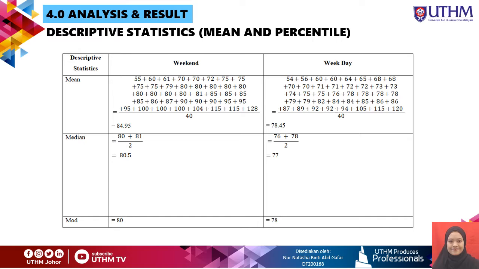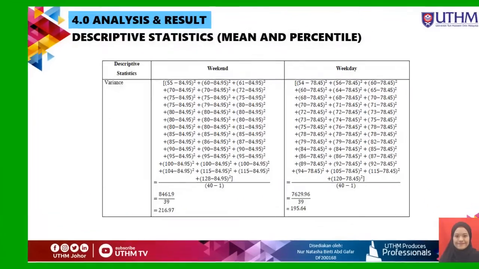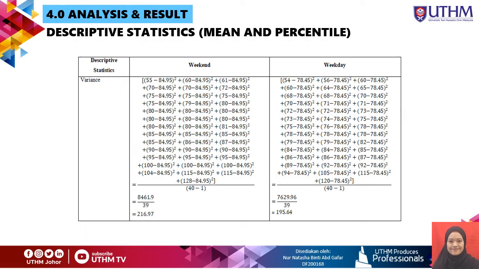Next is the analysis and result for descriptive statistics, which is mean and percentile. For the mean, we got 84.95 for the weekend and 78.45 for the weekday, and for the median we got 80.5 for the weekend and 77 for the weekday, and the mode is 80 for the weekend and 78 for the weekday. Next is the variance. We got 216.97 for the weekend and 195.64 for the weekday.